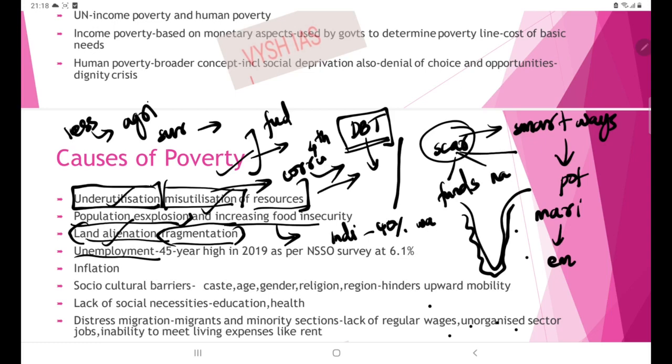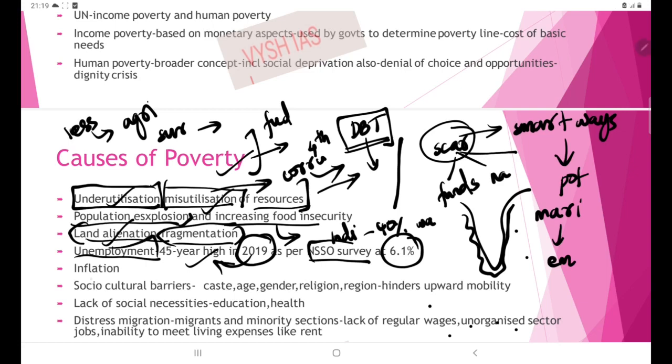Then the next cause is unemployment. Unemployment is a very serious problem in India, and it is increasing day by day. We are seeing new categories of unemployed persons. There is a statistic from the NSSO survey: 2019 was a year which saw unemployment at 6.1%, the highest recorded unemployment rate in the past 45 years. That is one important statistic you can use to reveal the unemployment rates in India.